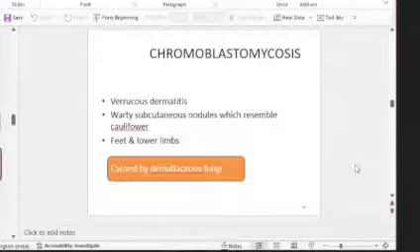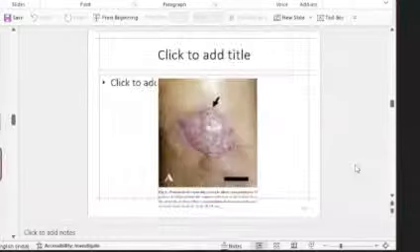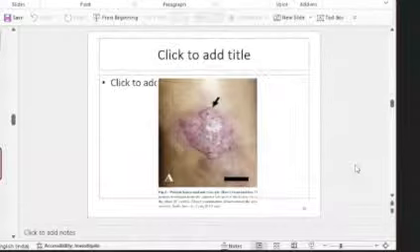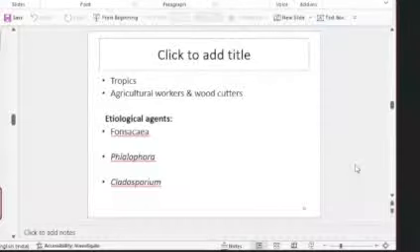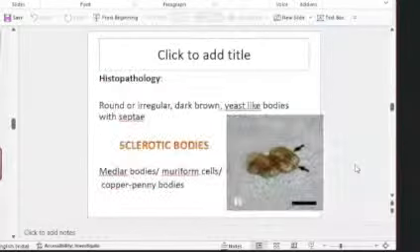Then this is chromoblastomycosis, where you can see warty lesions on the skin. Wart-like lesions, usually seen in agricultural workers and wood cutters. It will be good if you can remember the etiological agents: Fonsecaea, Phialophora, and Cladosporium. One of the characteristic morphological forms is sclerotic bodies.